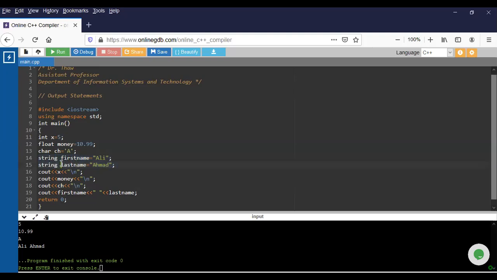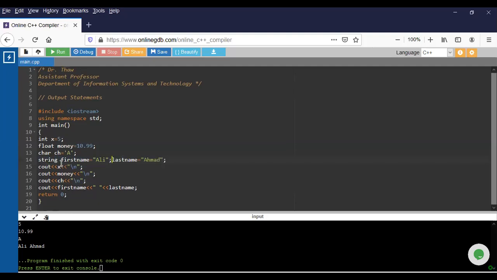How to declare? You just delete this and then go here. But you have to make sure you put the comma, not the semicolon. Here the semicolon is only at the end of the statement. But here you put the comma. So it means this is a string, first name is Ali. The string last name is Ahmad. But for 2 lines, we combine into 1 line. Run, and the answer should be the same.